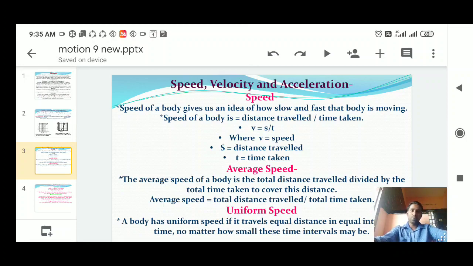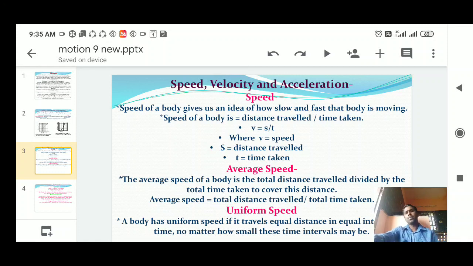So speed is equal to distance covered by an object with respect to unit time, distance divided by time. Here they indicate v equal to s divided by t. Here v denotes velocity and also speed. So speed equal to s, which indicates distance, and time, distance traveled and time.